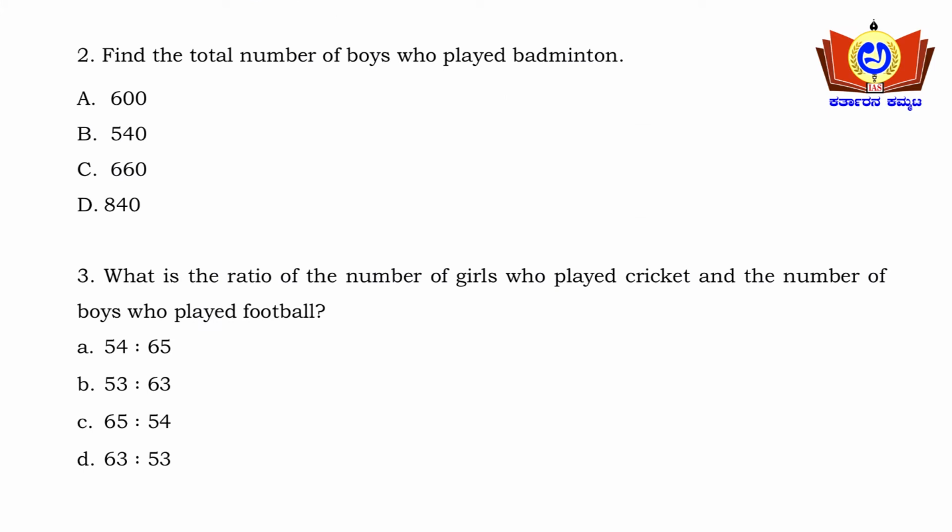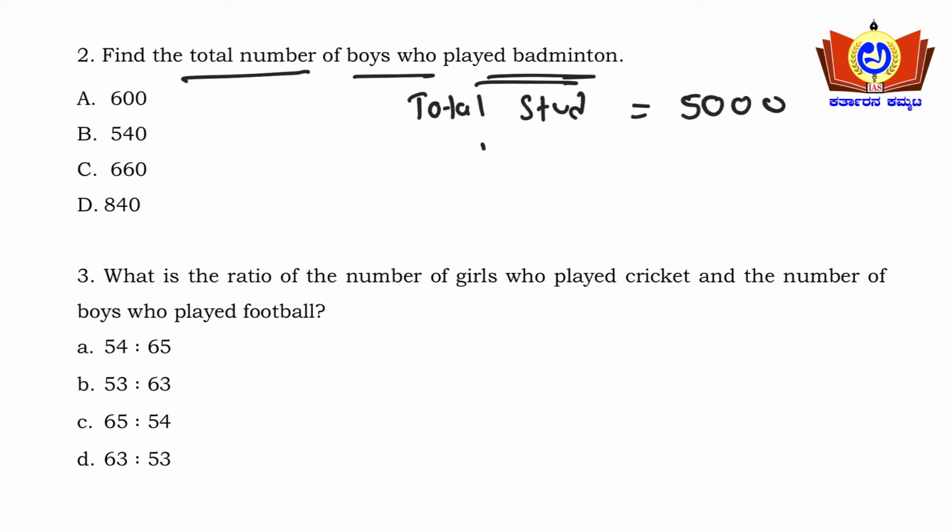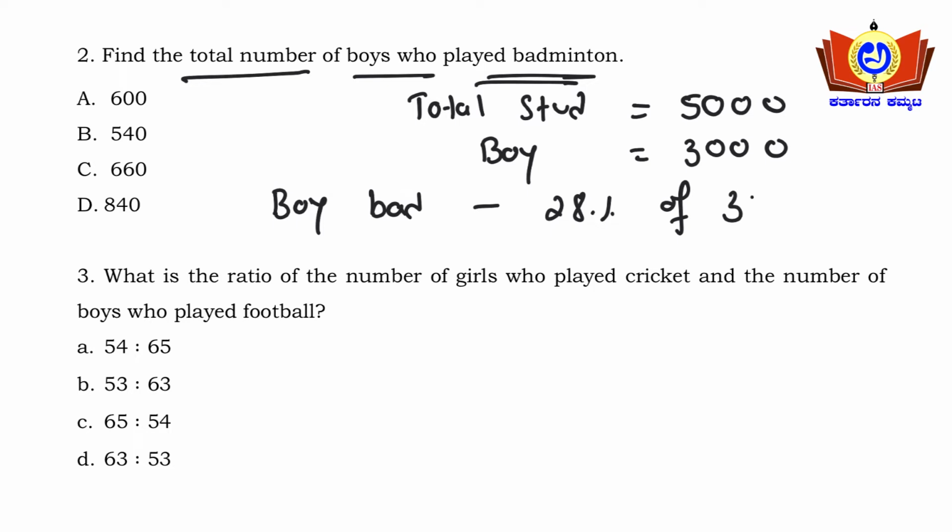The same pie chart. Okay, find the total number of boys who played badminton. For the previous question only we have worked out, right, how many students are playing badminton. See, similarly I'll be working out here again, right? Total students will be that is 5000. Okay, and boys will be that is 3000. Yes or no? So boys playing badminton is nothing but 28% of 3000.